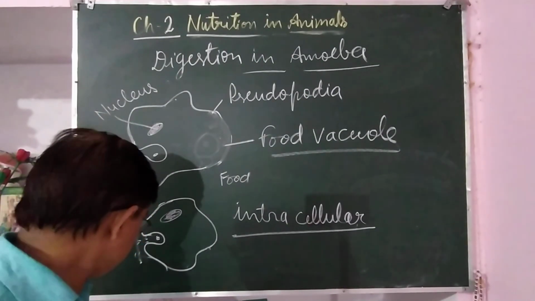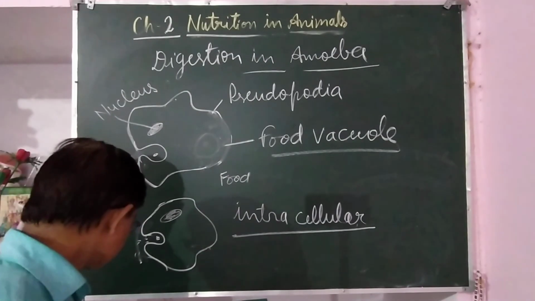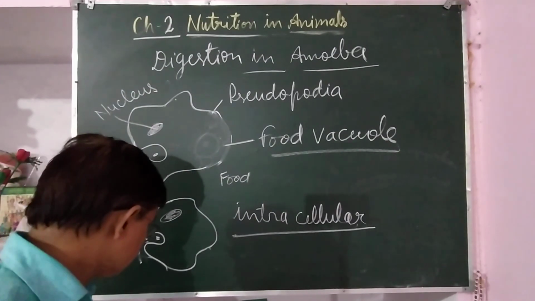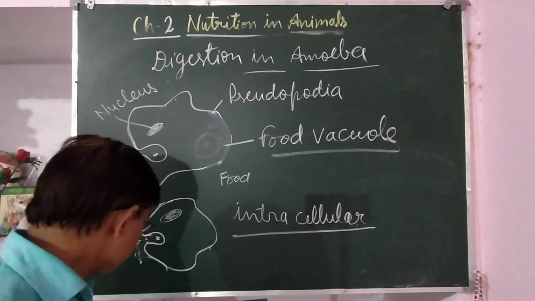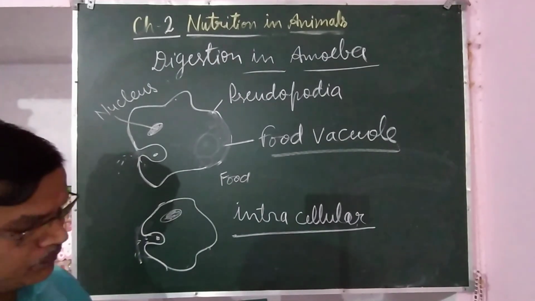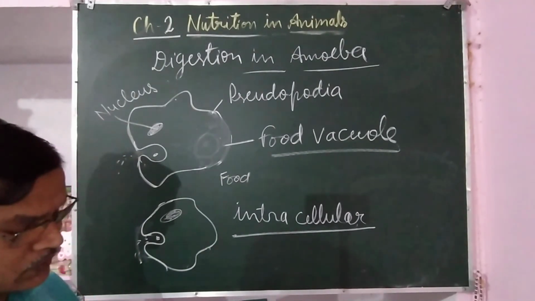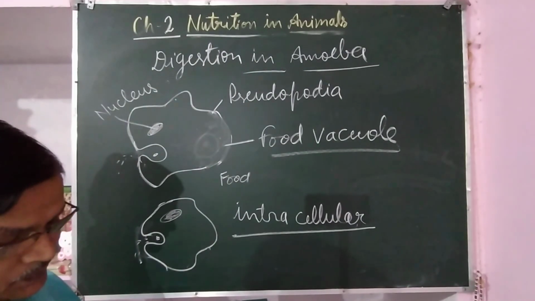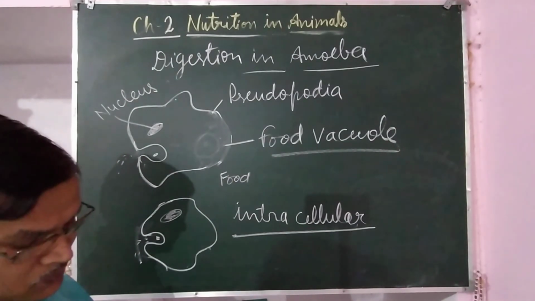Now in this chapter, most of the things I have explained. One story is given in your book that you will read, given in the NCERT book at page number 16. That is about Alexis Saint Martin's shotgun wound.